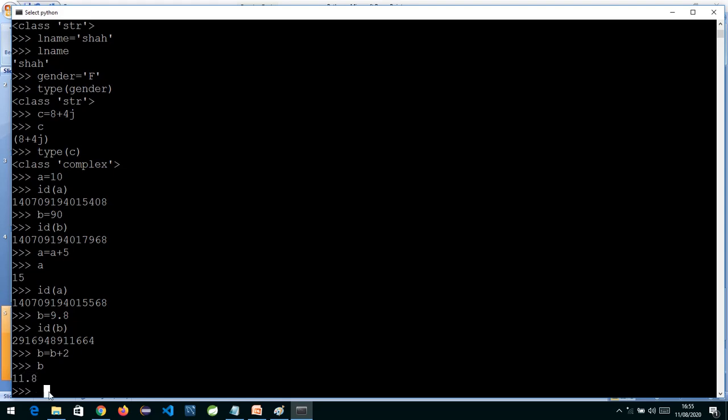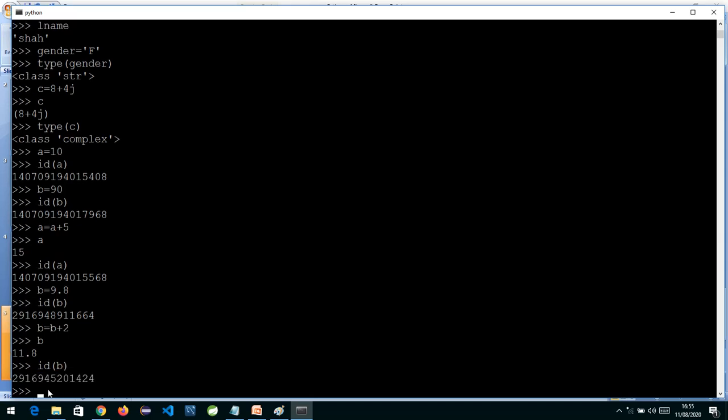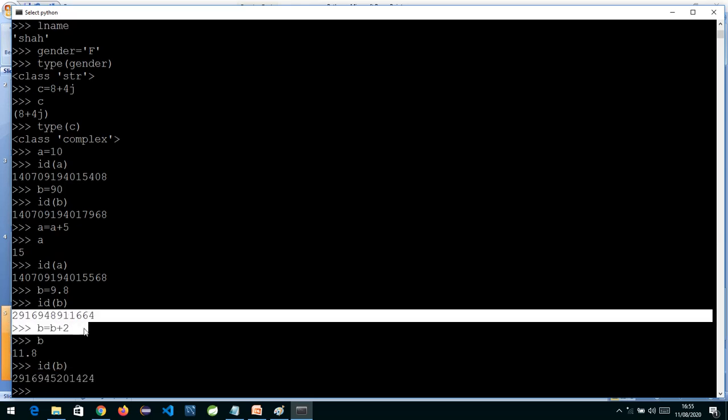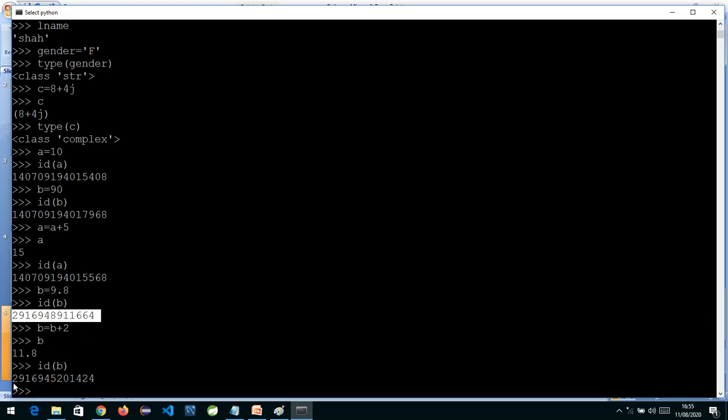Now if I check id of B again, after incrementing it by 2, whether it is pointing to the same object, whether it has made the change in the same object or created a new object. If you see here, this number and this number are separate. So this proves that the objects which are created are immutable. We can't change them.